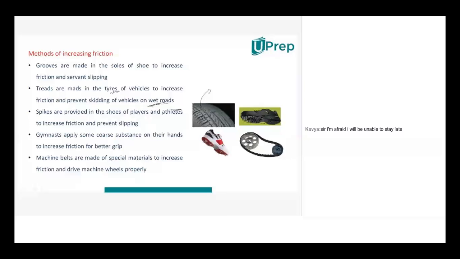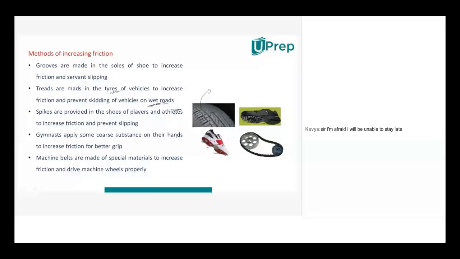So tires also will have treads like this. So treads are to increase the friction. And maybe you know that when wet roads are there, that particular surface will become slippery. And to avoid that slipperiness, definitely it must have treads. If treads are not there, it will slip and fall. Is it true or not? Yes, sir. Right. So next one.